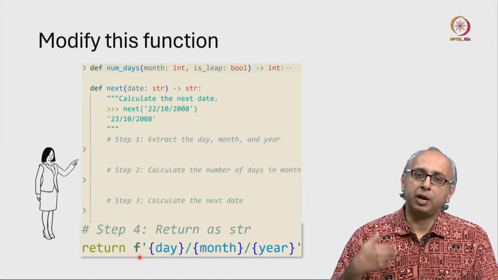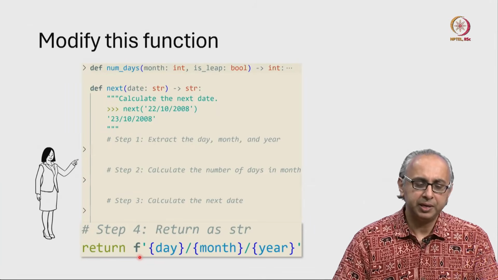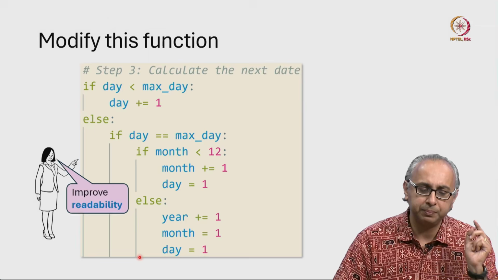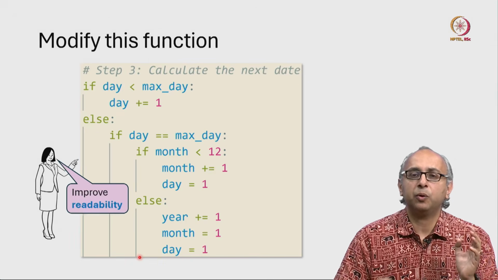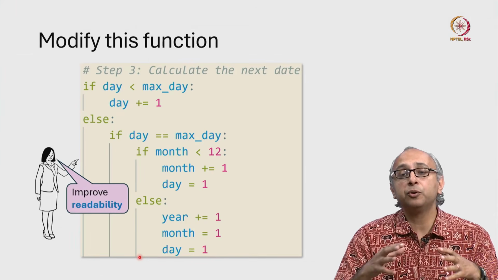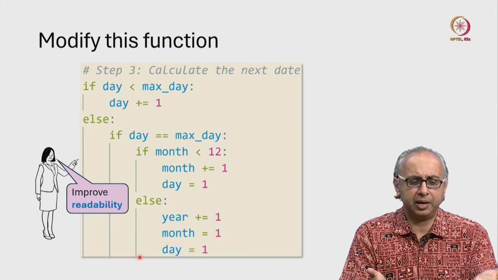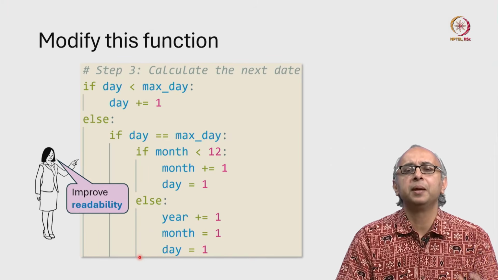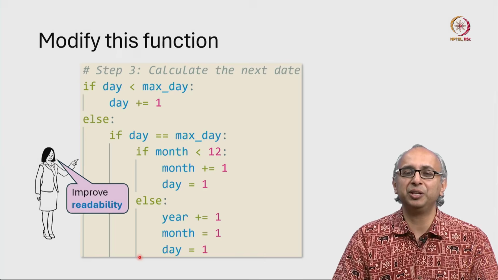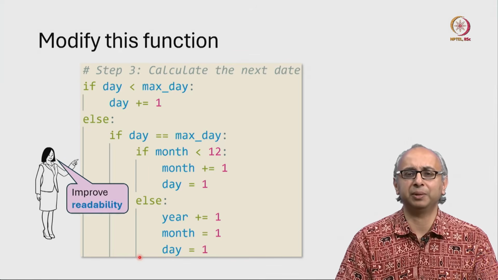So let's now try and modify this code. Let's firstly just go back to step 3. Now, what we're going to do is we're going to use generative AI to give us a suggestion. Our client wants us to improve the readability, so why don't we just copy paste this code into generative AI and say, improve the readability.